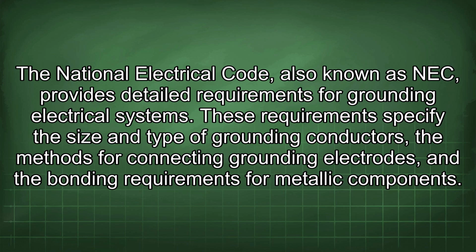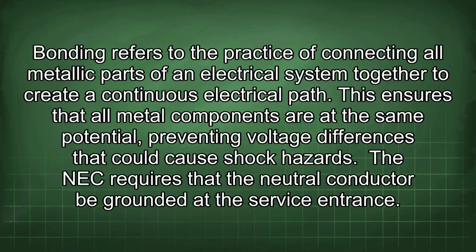The National Electrical Code, also known as NEC, provides detailed requirements for grounding electrical systems. These requirements specify the size and type of grounding conductors, the methods for connecting grounding electrodes, and the bonding requirements for metallic components. Bonding refers to the practice of connecting all metallic parts of an electrical system together to create a continuous electrical path. This ensures that all metal components are at the same potential, preventing voltage differences that could cause shock hazards.